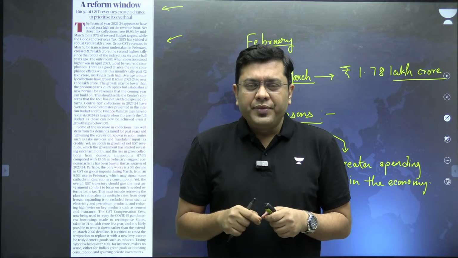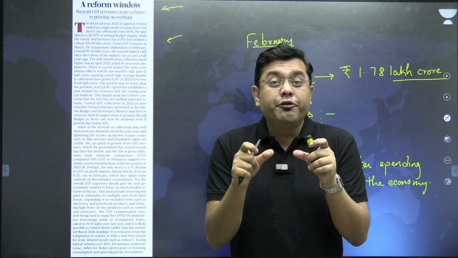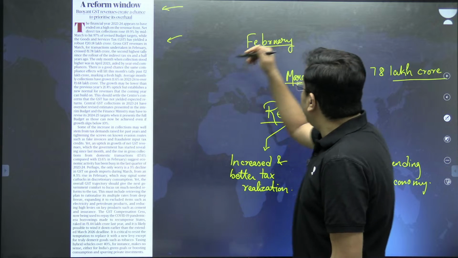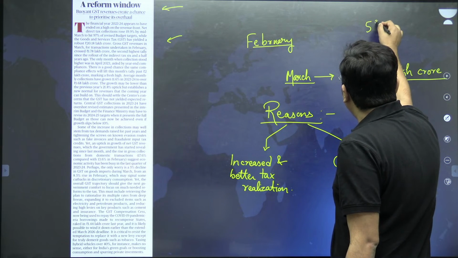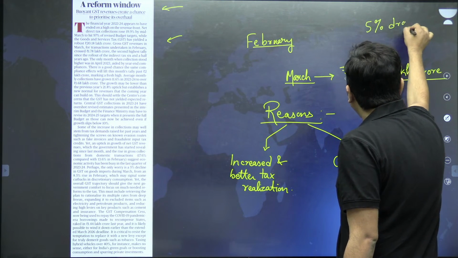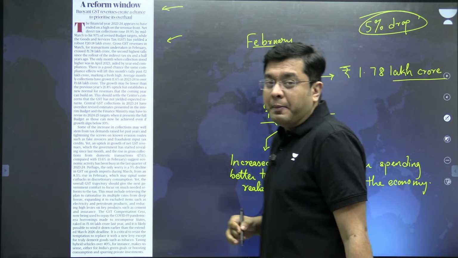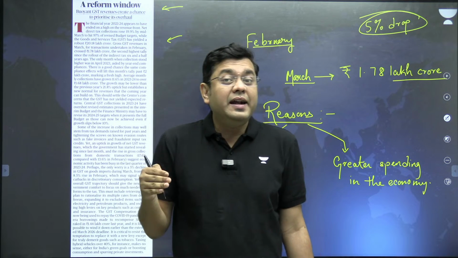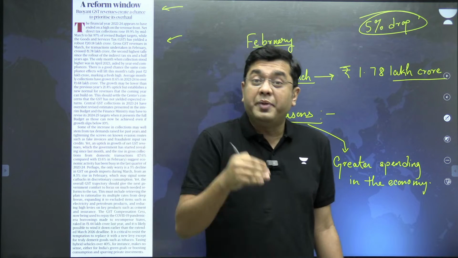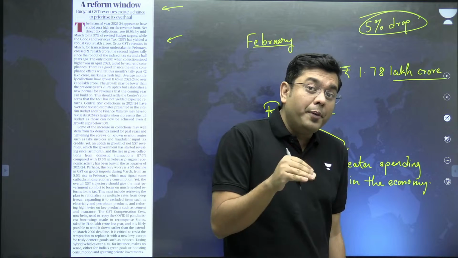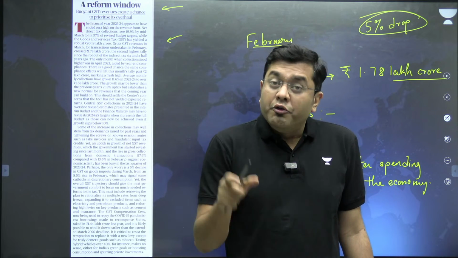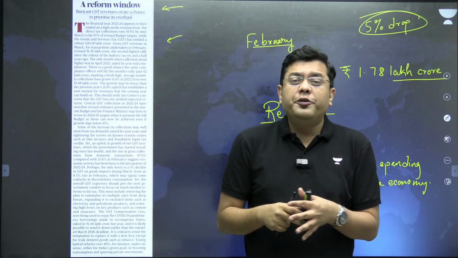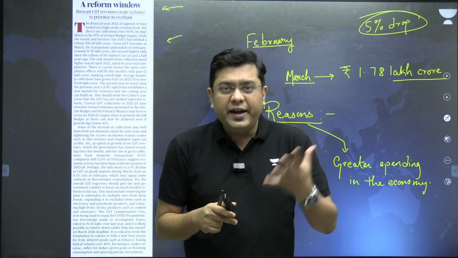For example, the GST collection from goods import has indicated close to around a 5% drop. In the month of February, the GST collection from goods import had indicated a rise by around 6 to 8%. Now that has dropped by 5%, which basically means that you have a lesser amount of spending on discretionary items.